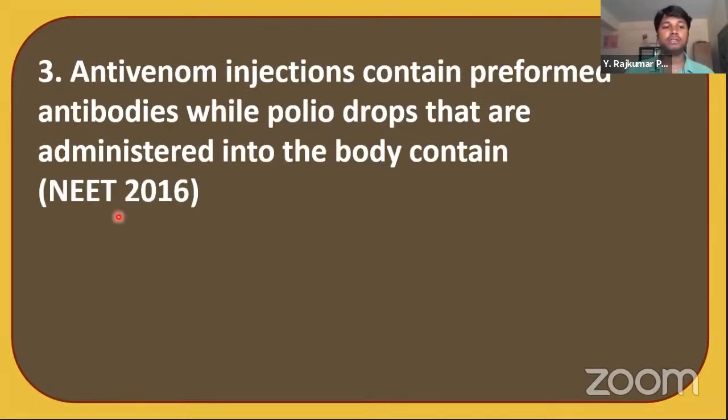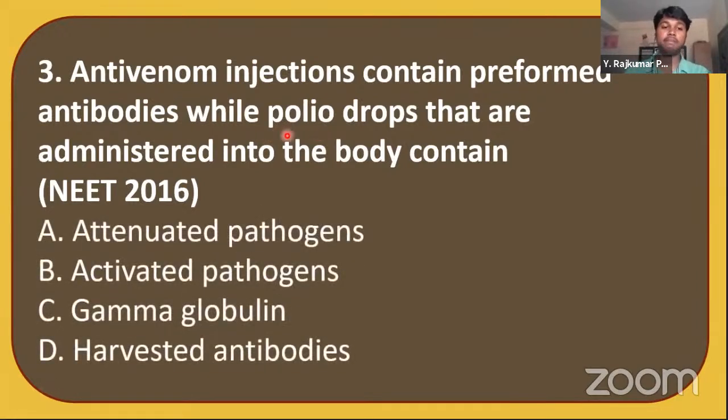Let's see the next question, which was asked in NEET 2016. Anti-venom injections contain preformed antibodies, while polio drops that are administered into the body contain... Okay, so we must know what polio drops come under.